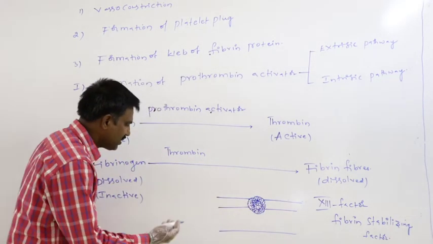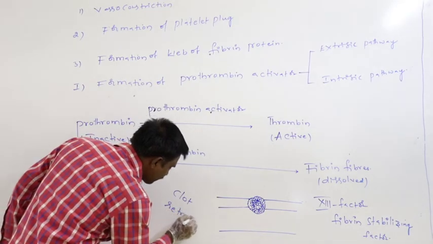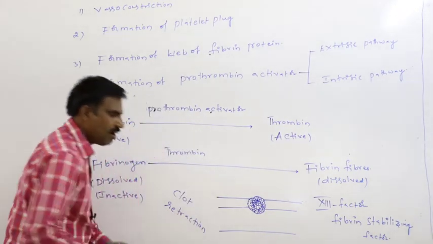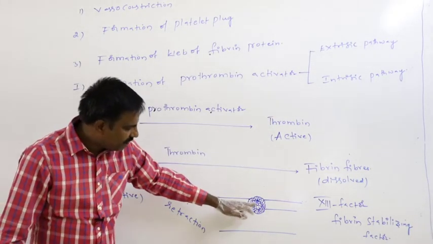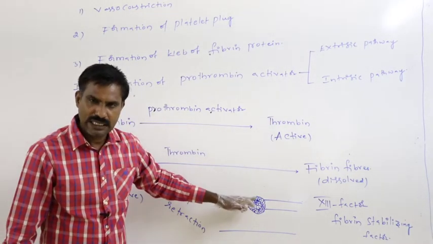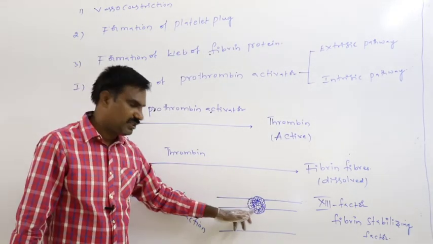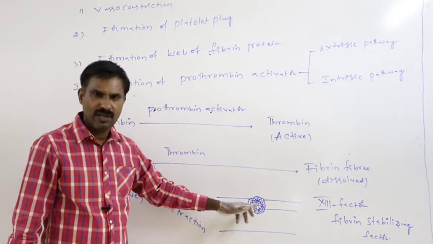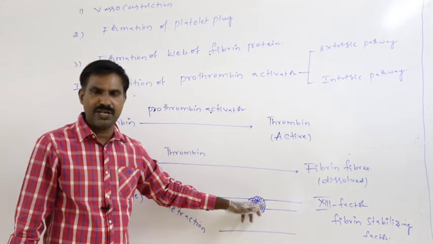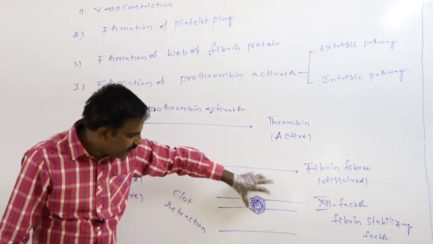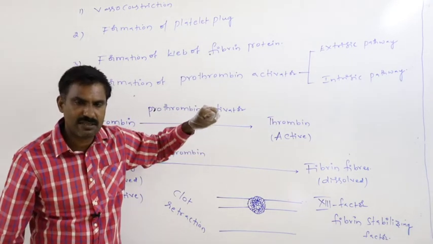That is said to be clot retraction. Clot retraction means after trapping the blood cells, dead blood cells, and bacteria among the fibers, after attaching to the damaged wall of the blood vessel in all directions, these fibers start contraction in all directions.